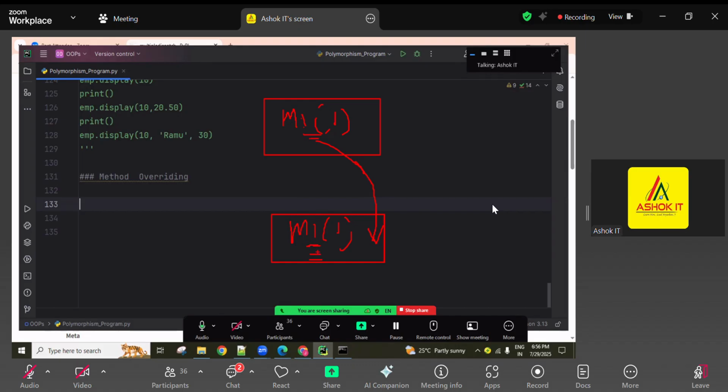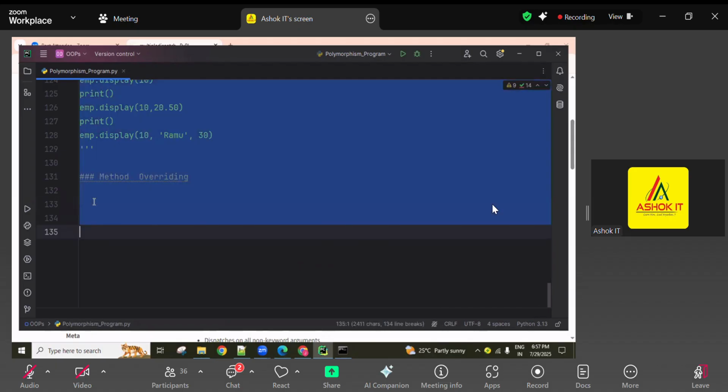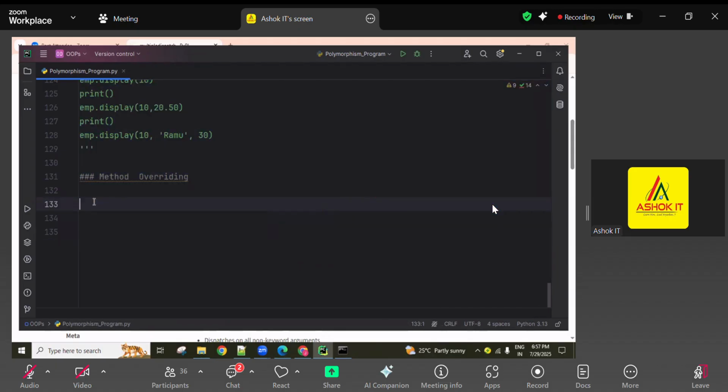Sometimes the parent logic is required as it is, plus some extra logic. Then without recreating all the parent logic, we just call it here using the super method, followed by our new implementation. So this is the overriding concept. All of you clear? Overriding related.